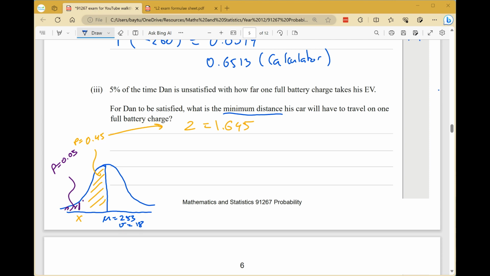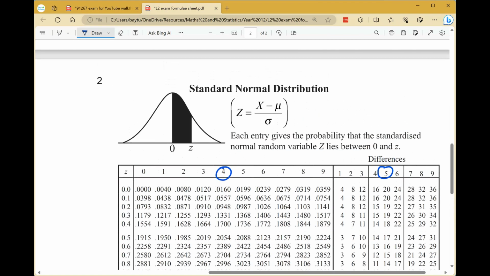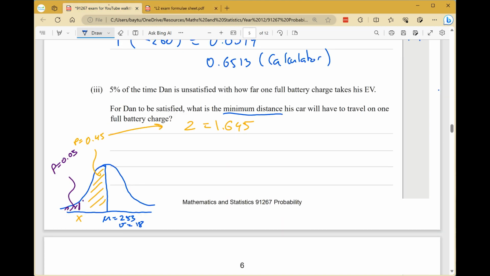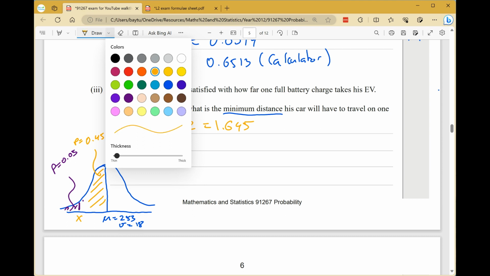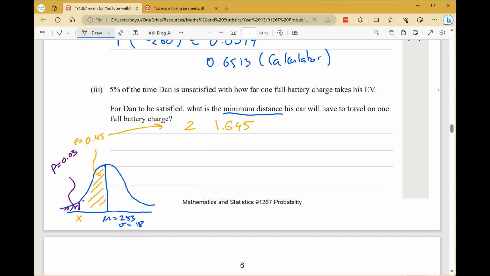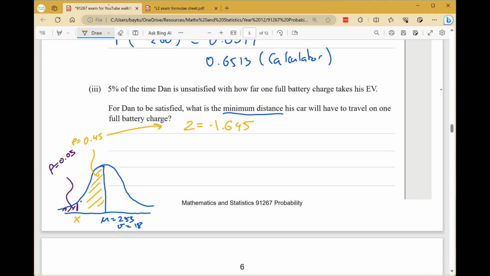Now, because on the Z tables, if we take a look, it actually shows us that the probability is always calculated from the mean going outwards. That's why I've calculated that orange probability 0.45, so 0.5 take away 0.05. And from the Z tables, that corresponds to a Z score of 1.645. But we are on the left-hand side of the bell curve. Anything on the left-hand side has a negative Z score. So that is negative 1.645.